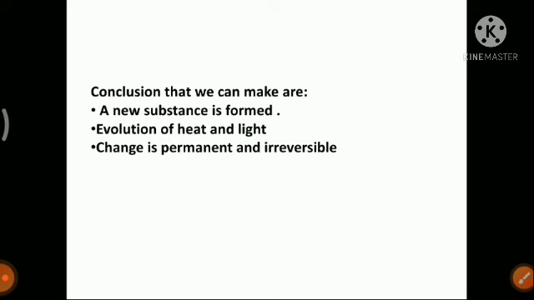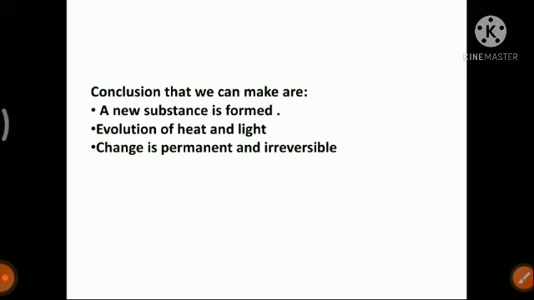And when burning the matchstick, we get light and heat. So the conclusion from this example is that a new substance forms, and heat and light are evolved. Again, this change is permanent and irreversible.